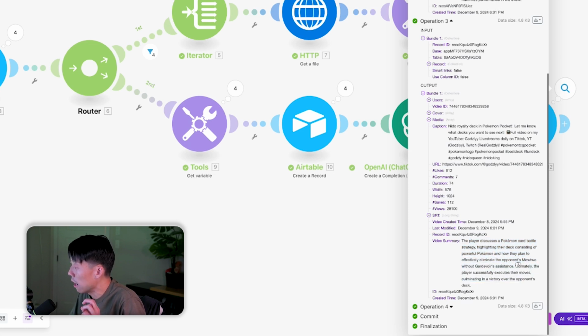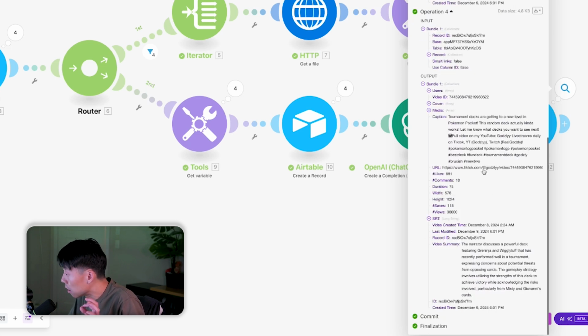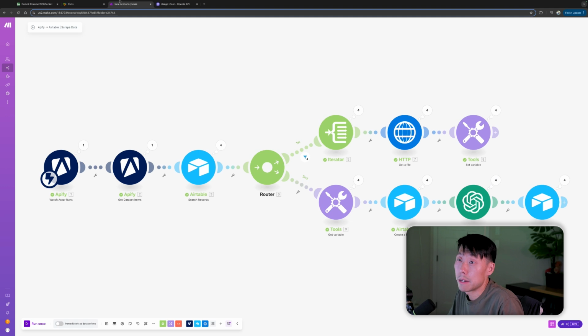This is a little generic. Oh, effectively eliminating Mewtwo and without Gardevoir's assistance. Okay, interesting. Definitely want to check that out. And then here's something with Greninja and Wigglytuff. Nice. Let's see if it's in the Airtable.